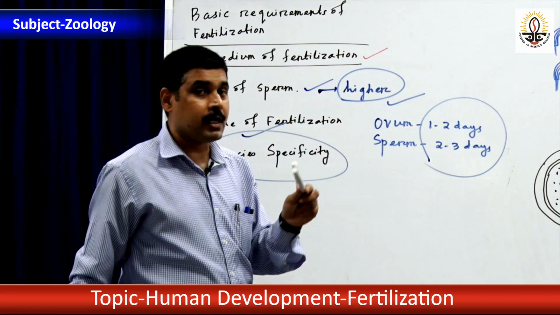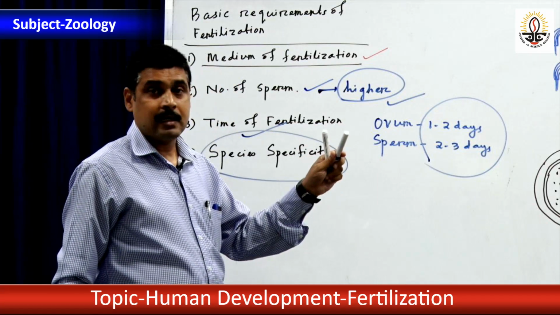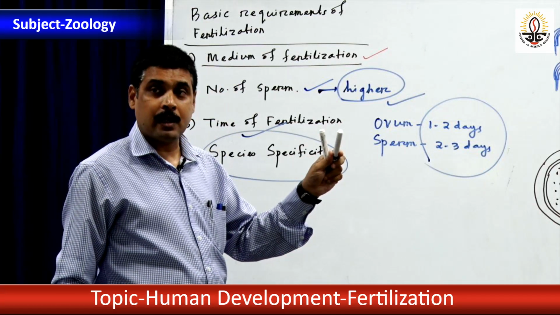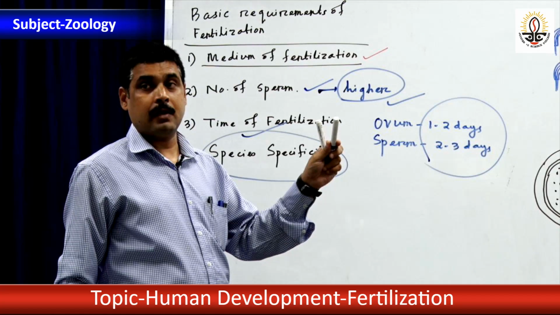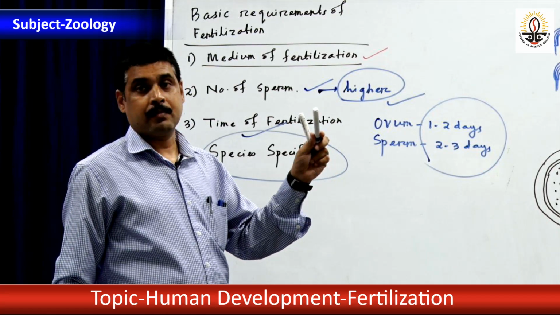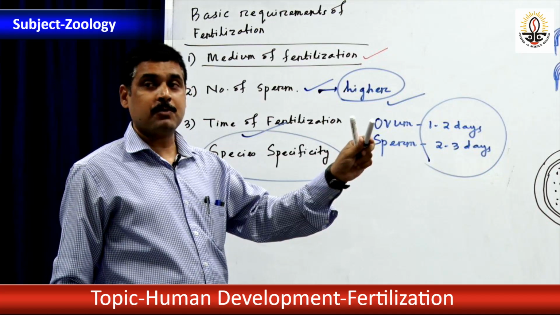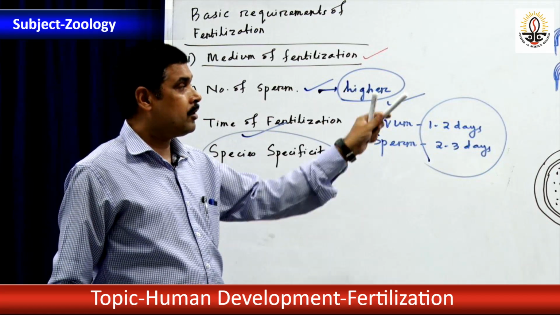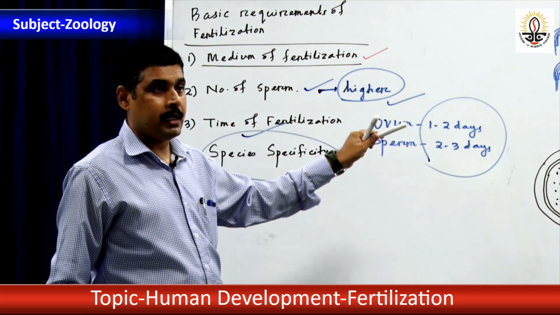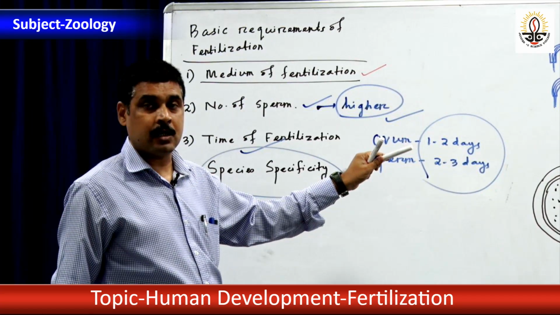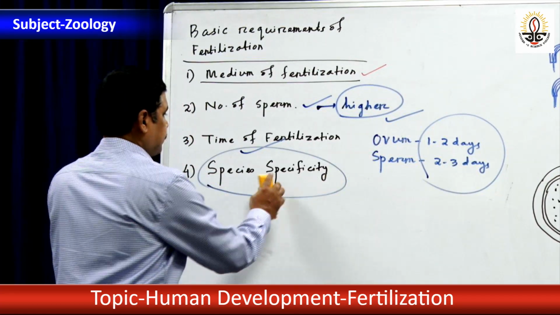Now the most important aspect is the mechanism of fertilization, how the sperm fertilizes the ovum. I have drawn the diagram but not labeled it. In the process of discussion, I will label that diagram.